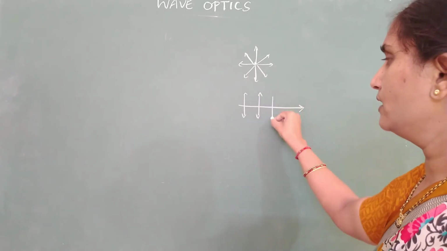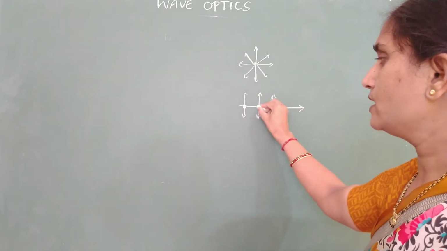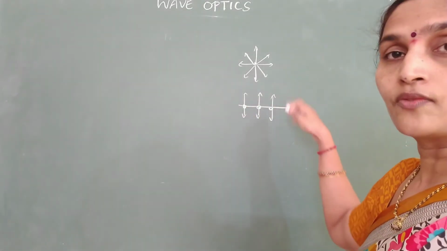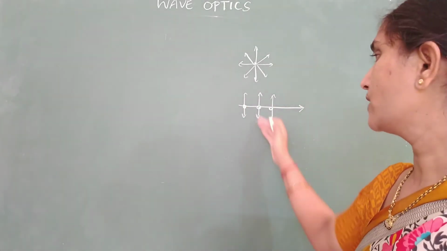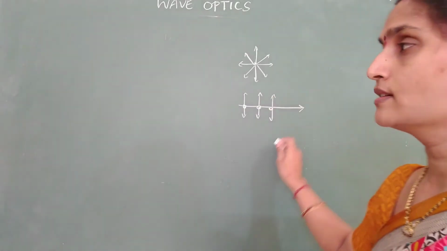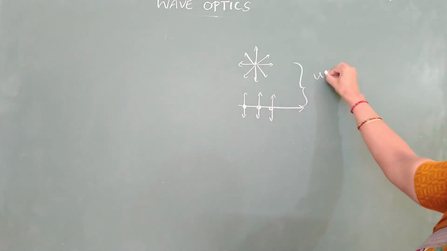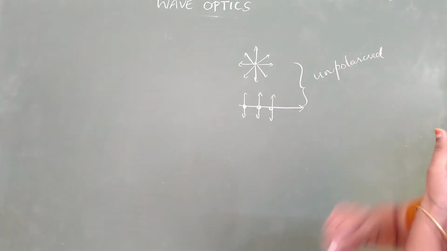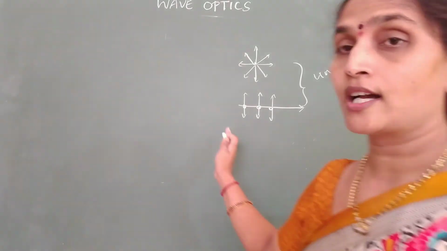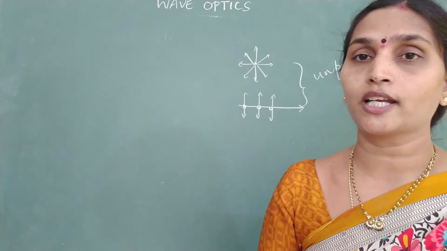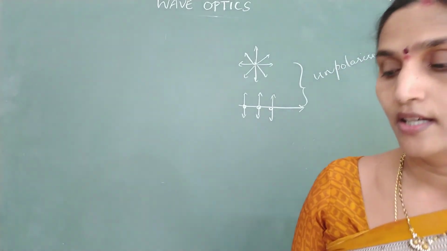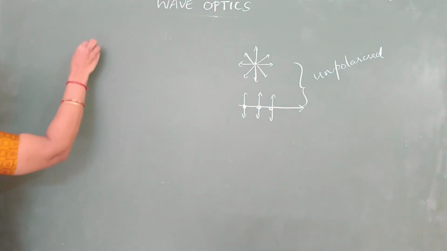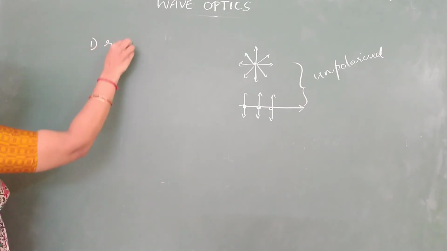Electric field has more than one direction. Dot indicates electric field vector is perpendicular to the board, and this indicates electric field is on the plane of the board. So if electric field vector has more than one direction, we call this what type of light? Unpolarized light. The method of converting this unpolarized light into polarized light is called polarization. So how do we convert unpolarized light to polarized light? It can be converted by reflection.